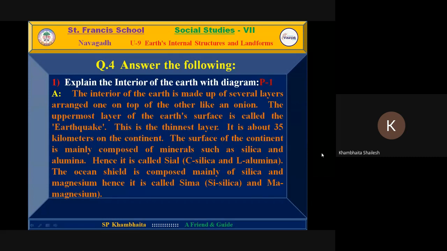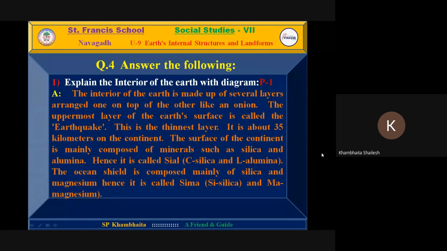Earth crust. The surface of the continent, meaning land area, is composed of minerals like silica and aluminum. That is why it is called sial, Si for silica, Al for aluminum. The ocean crust is composed of sima, two minerals, silica and magnesium. Thus, it is called sima, silica as well as magnesium.